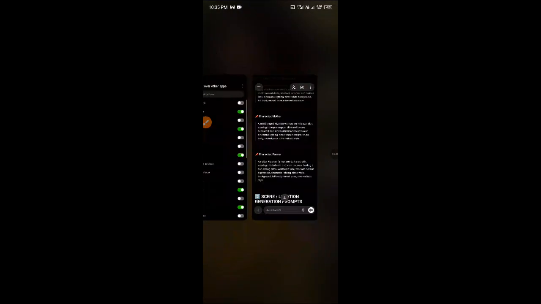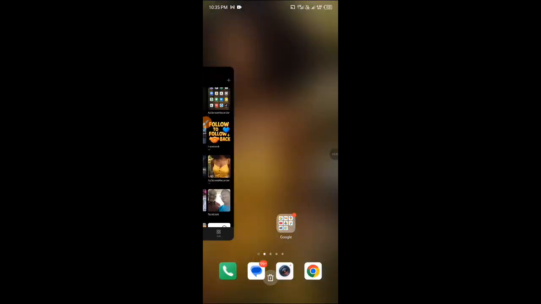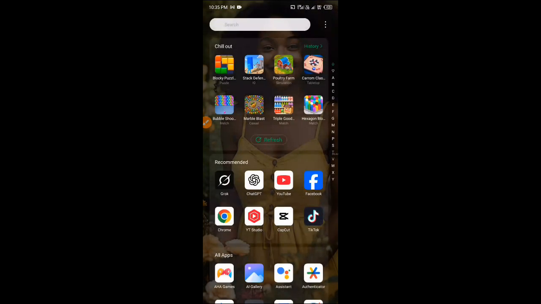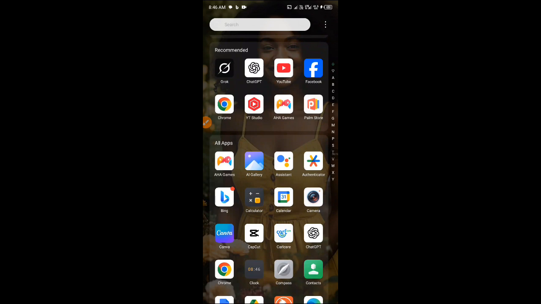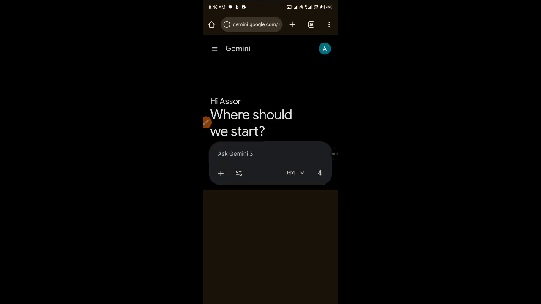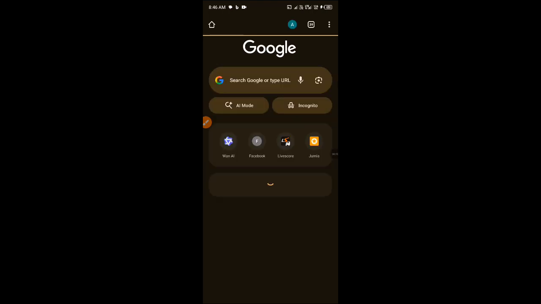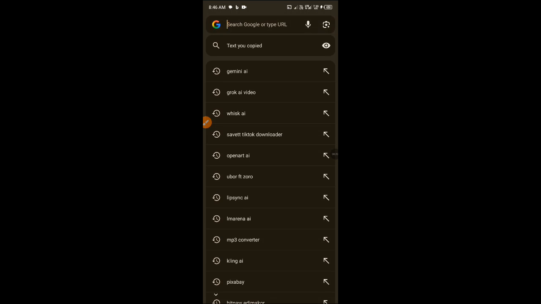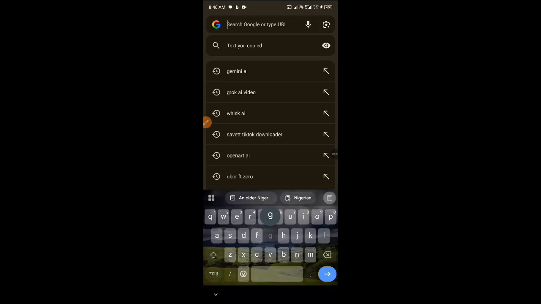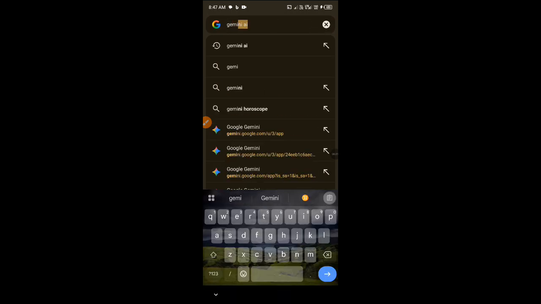Now the next site or app I'll be using is Gemini. So I'll be using Chrome browser. So you have to search for Gemini. I'm already logged in. Let me show you how to do that. You search on Gemini AI.